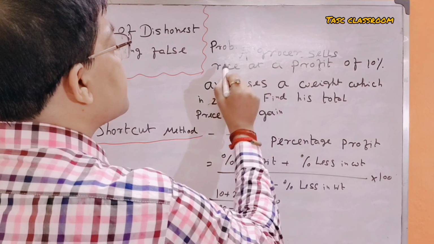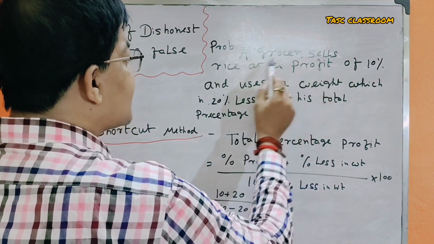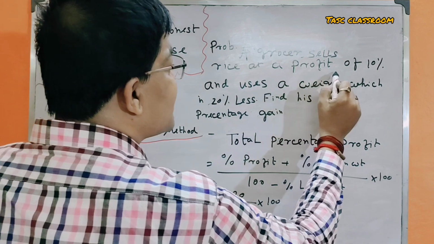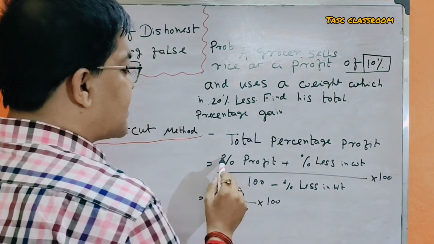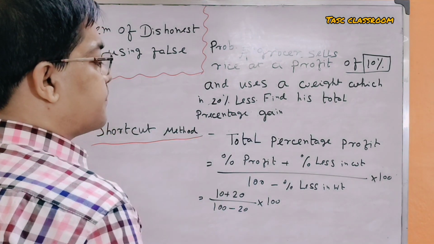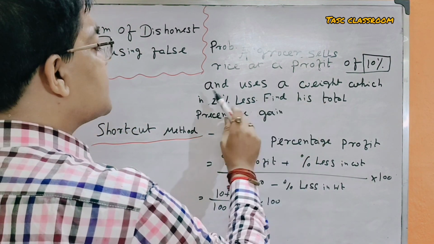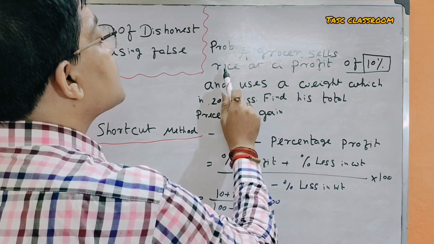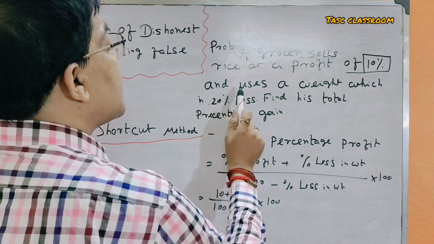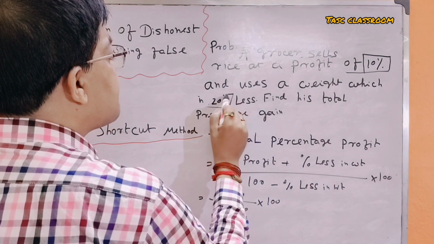Since a grocer sells rice at a profit of 10%, the percentage of profit is 10. Less in weight, here the less in weight is 20, because he uses a weight which is 20% less,